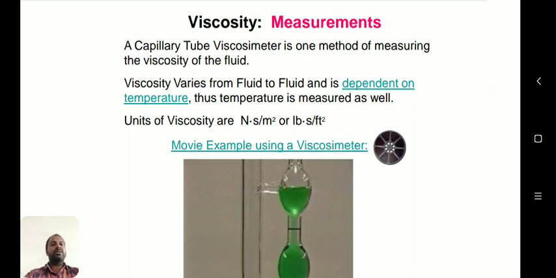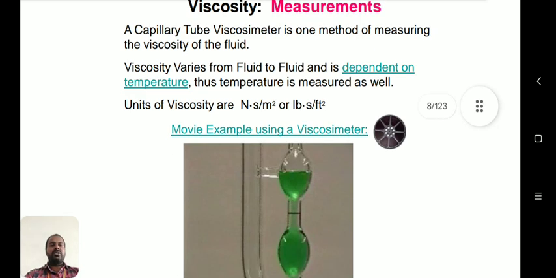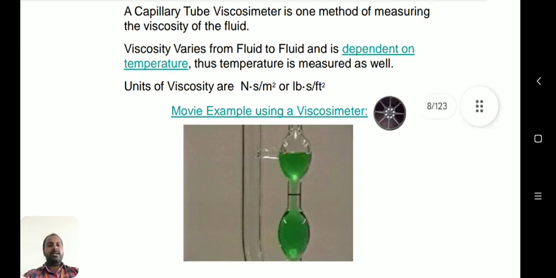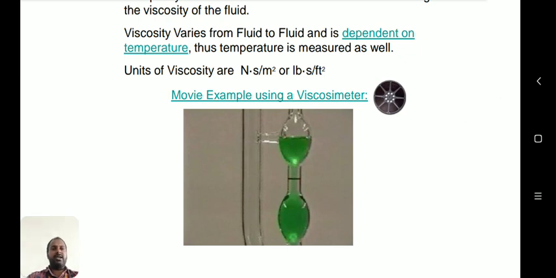A viscometer is one method of measuring the viscosity of a fluid. You fill the fluid we have to measure in the upper part. In the middle there is a small hole, and the lower vessel will be filled from the top.